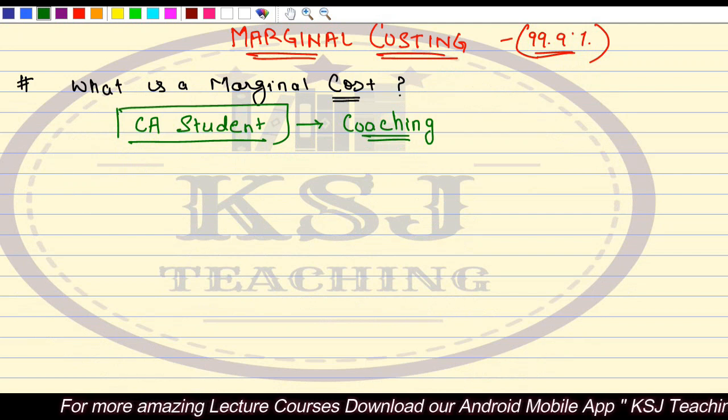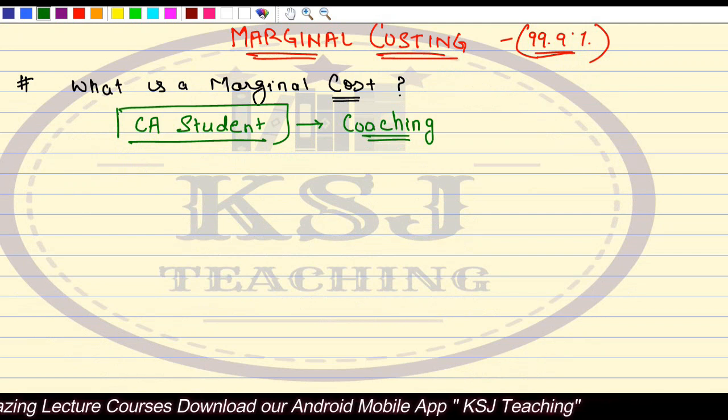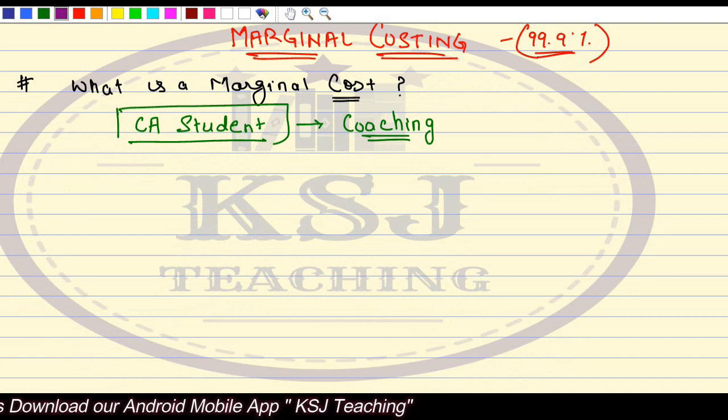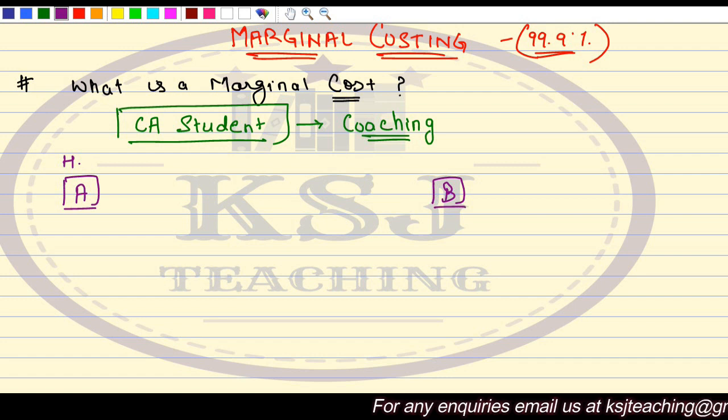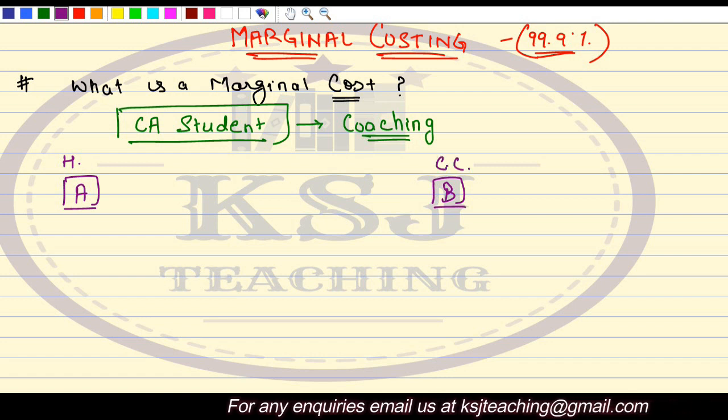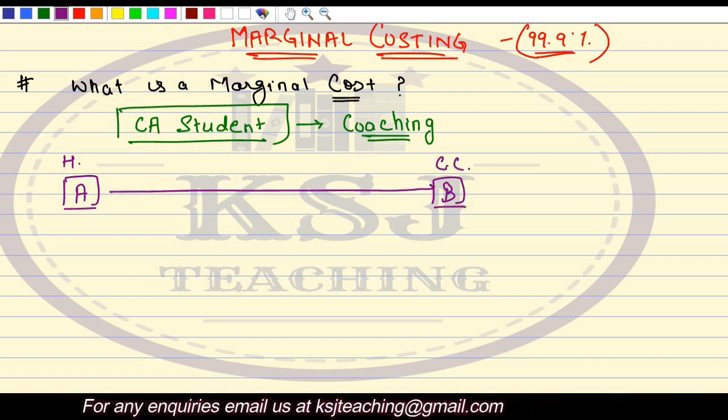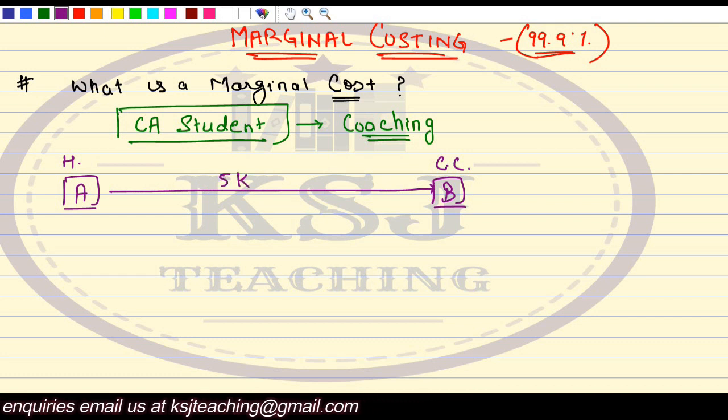Now, let's say this is location A, which is your home, right? And there is location B, which is your coaching center. Your home and coaching center are 5 kilometers apart.